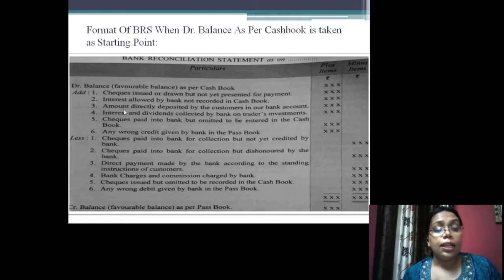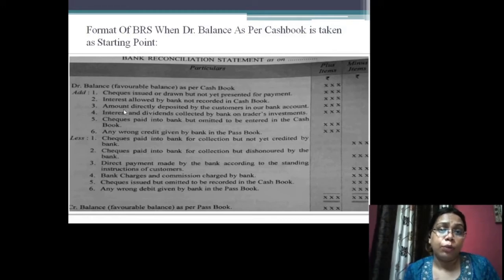Thirdly, amount directly deposited by the customer in our bank account. Some customers pay directly into my bank without informing me. In this case, my account will be credited.